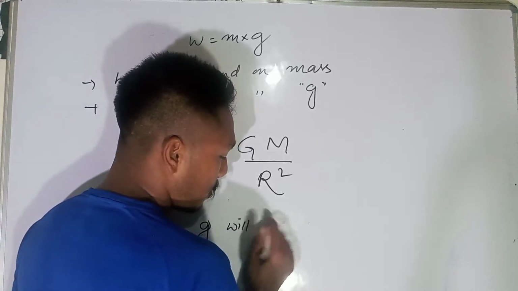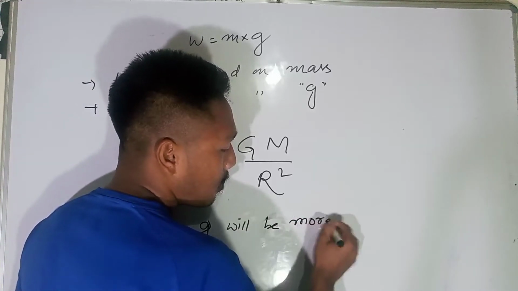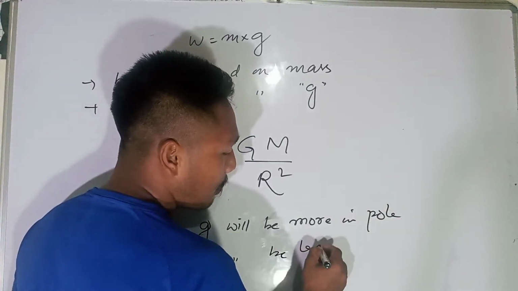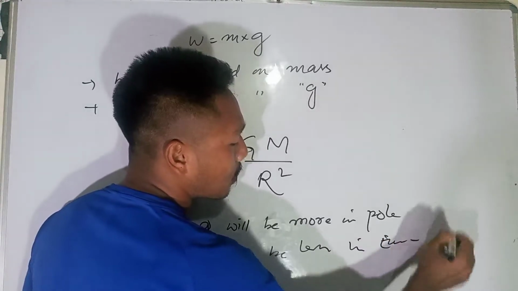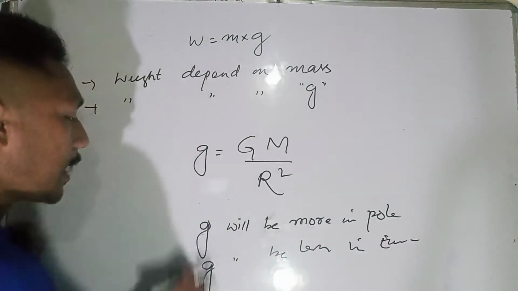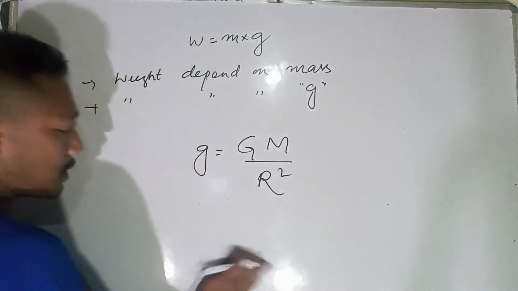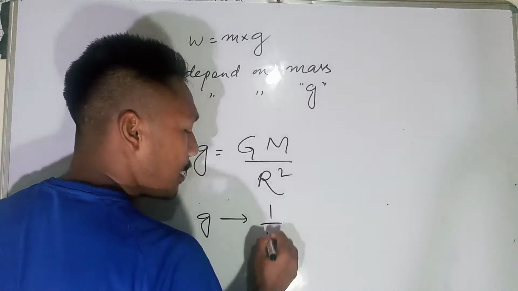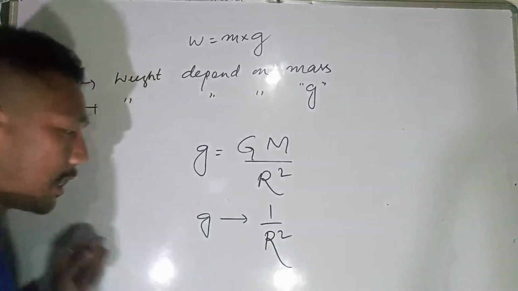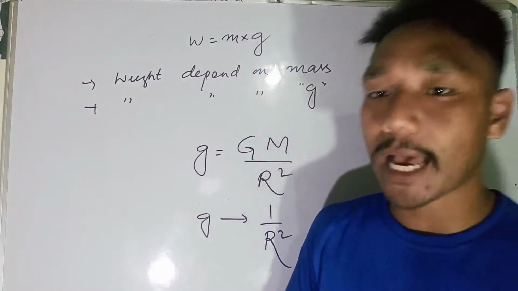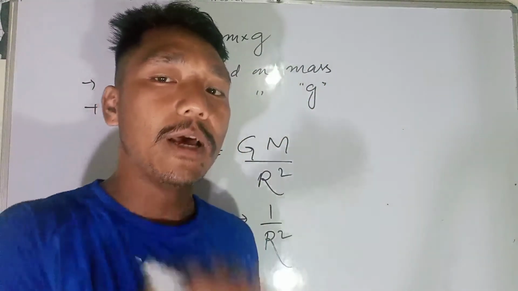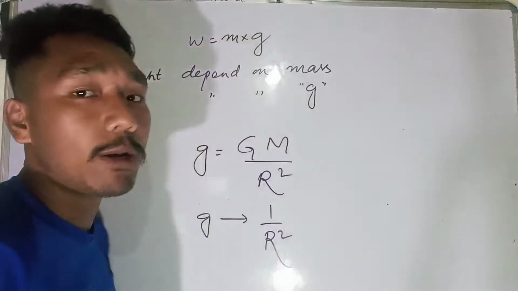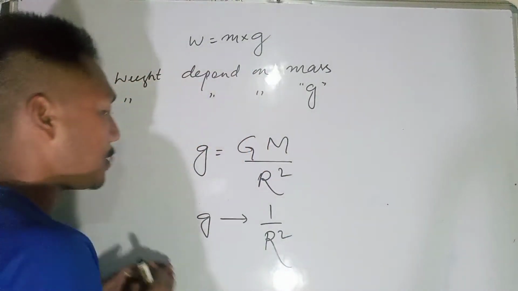Will be more in polar regions, so the poles of the earth, whereas it will be less in equators. So what is this? You see, acceleration due to gravity depends on the distance. If the distance is far away, that means acceleration due to gravity will reduce. And if the acceleration due to gravity reduces, that means weight also will be reducing.